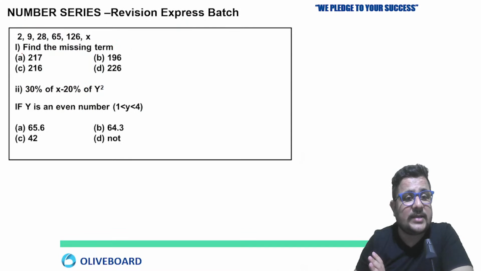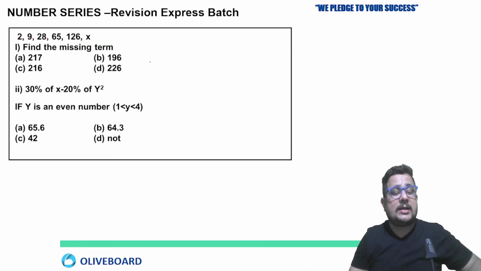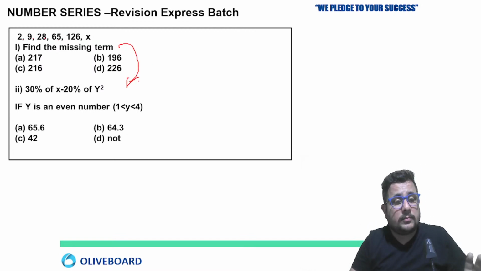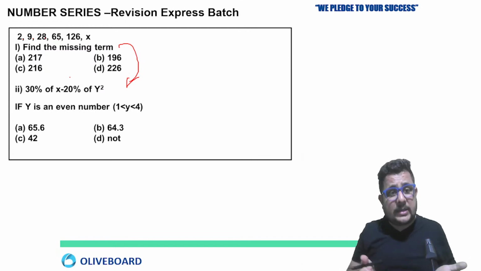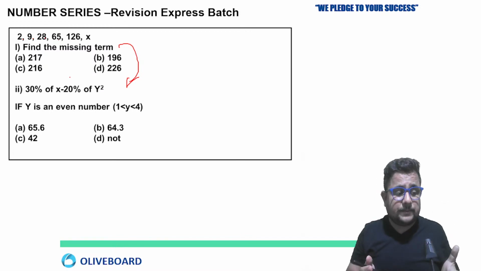Let's move on to the next now. The series is given: 2, 9, 28, 65, 126, x. Based on that pattern they can ask you 2 or 3 questions based on 1 number series. They can change the cases, they can put some other data, they can put something extra. Clear?